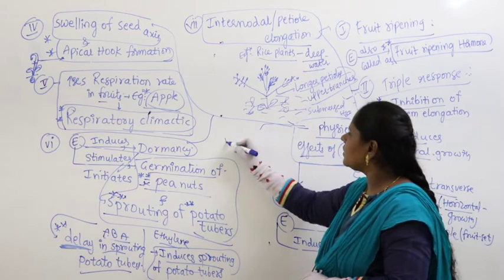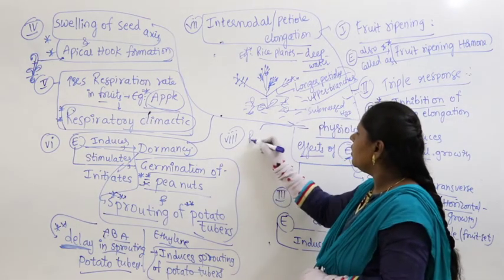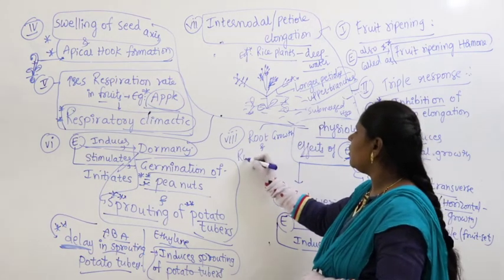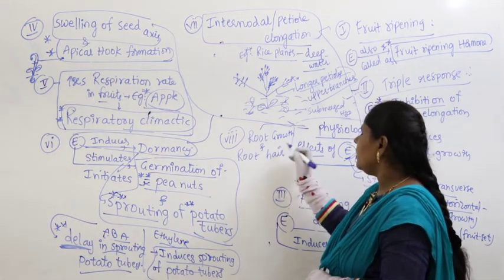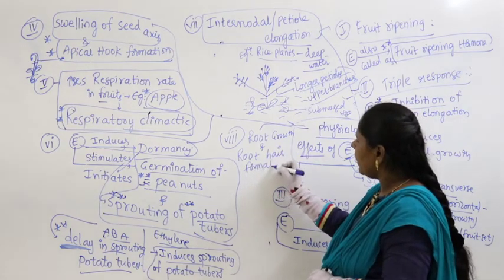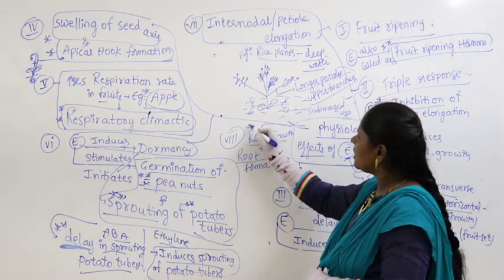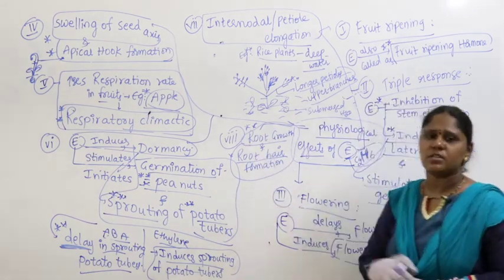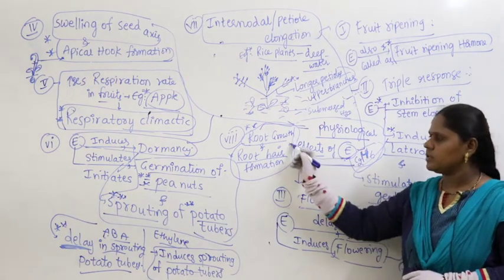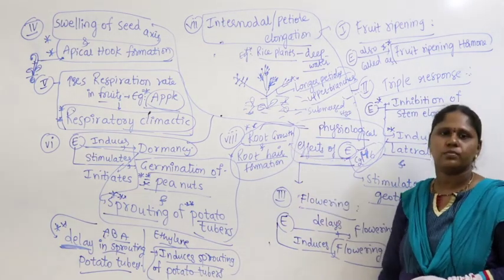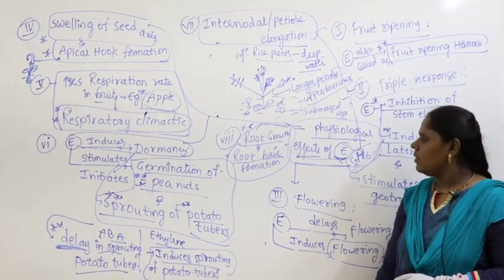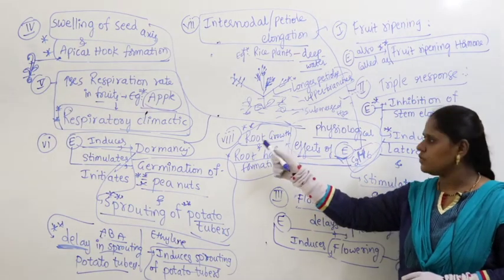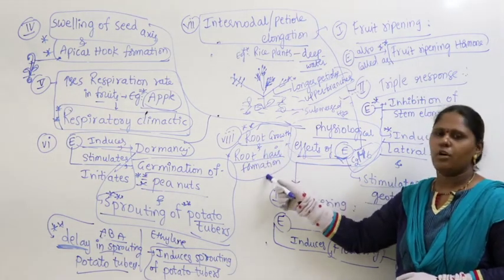Similarly, let us talk about the other one. It is involved in root growth and root hair formation, especially for the root to undergo growth. Root hair formation and root growth, to some extent ethylene also contributes. Ethylene contributes to root growth. So here ethylene is mainly responsible for growth of the root system and root hair formation.